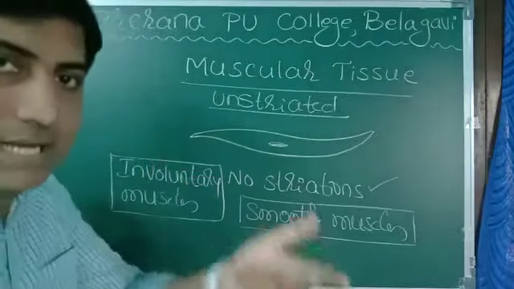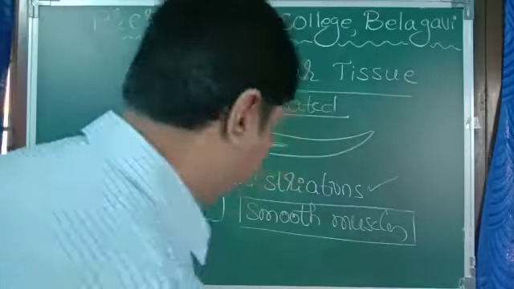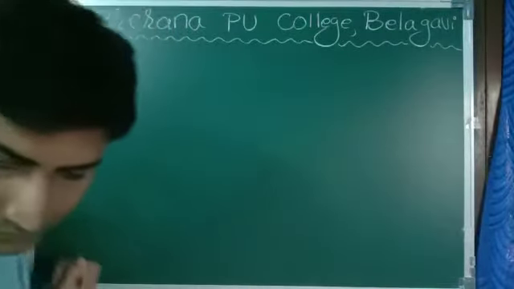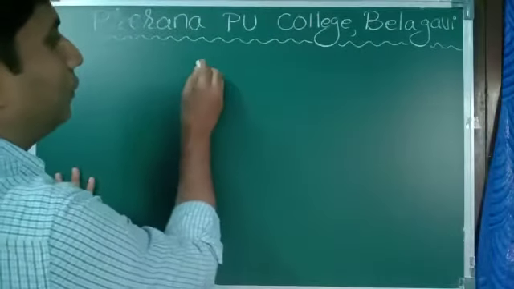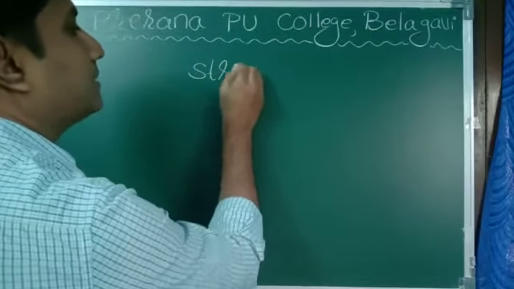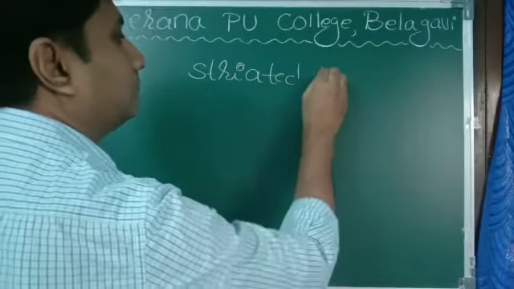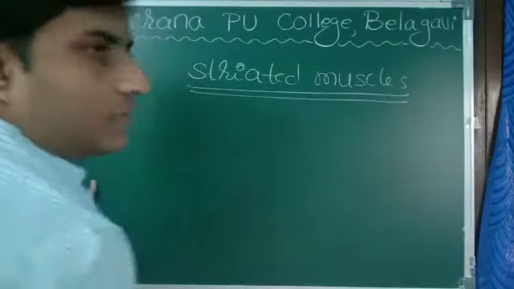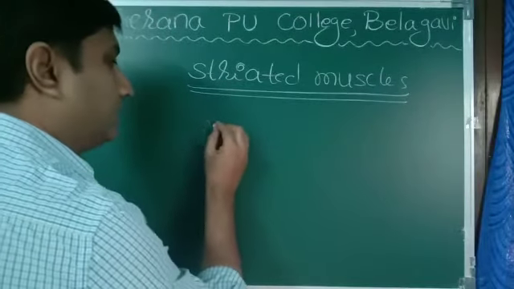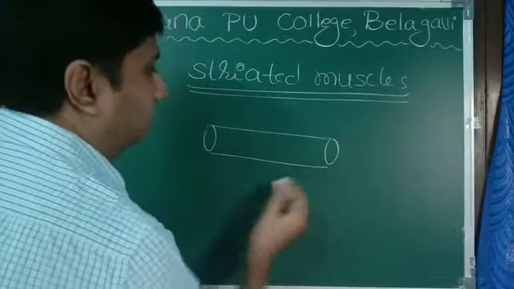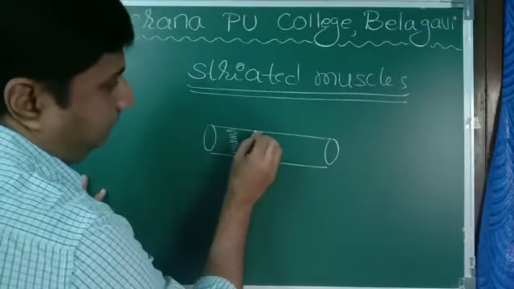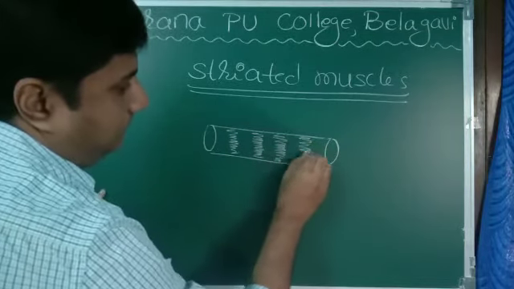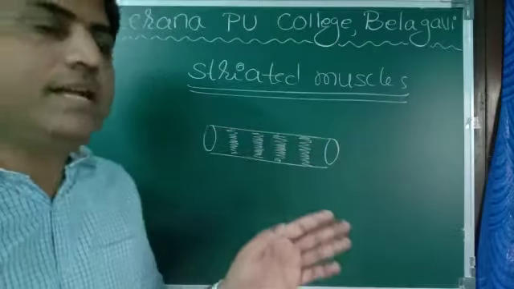Now we'll move on to the second category, striated muscles. Striated muscles are somewhat like this. Why are they called striated muscles?